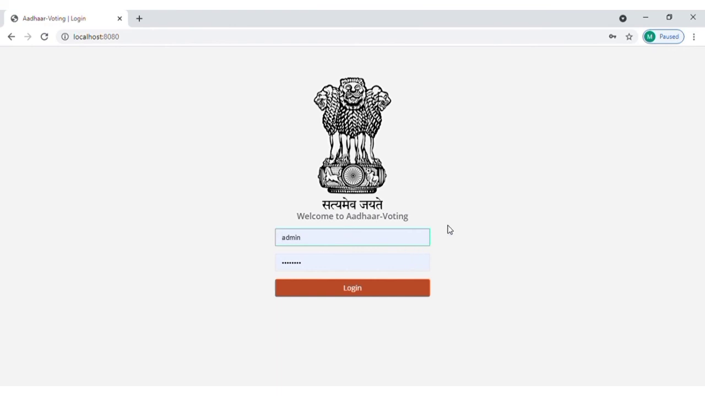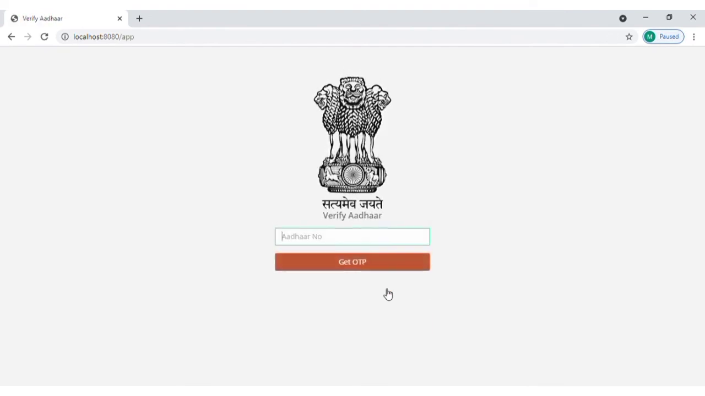So this is the login page of the fingerprint based electronic voting system. This login page is for the admin. Admin can only log in to this page. So the admin will be given a username with a password. After entering the username and password, we can log in. After logging in, we will be redirected to the verify Aadhaar page.